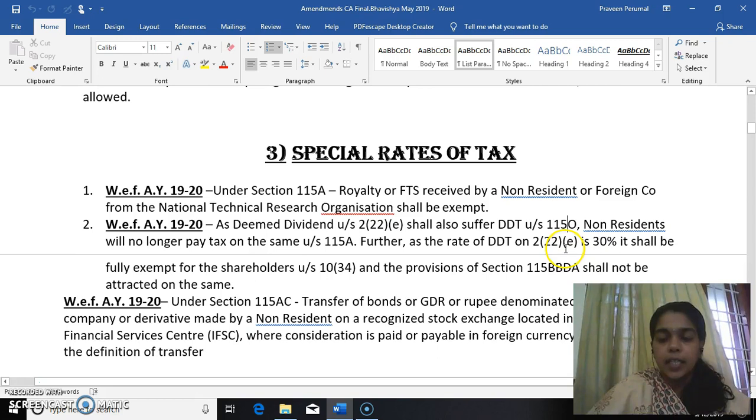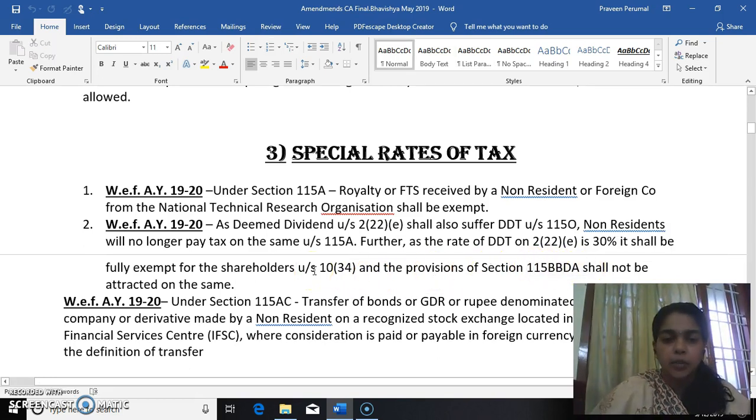As the rate of DDT is 30%, it shall be fully exempt for the shareholders under section 10(34), and the provisions of 115BBDA shall not be attracted on the same. This is with regard to deemed dividend.